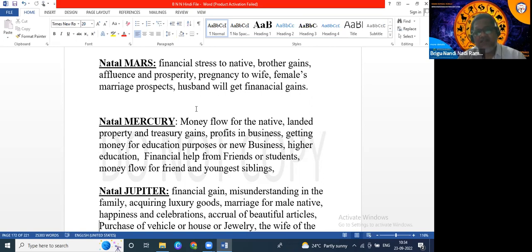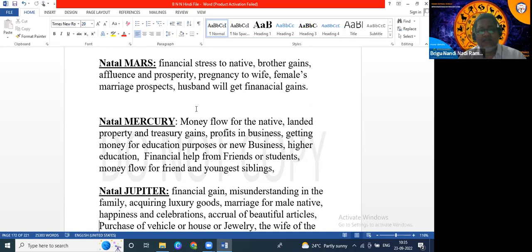Mercury is friends and Venus is finance, so there is financial help from friends or students. Mercury also represents the youngest siblings, the youngest brother and the youngest sister, so they will also get financial benefits.